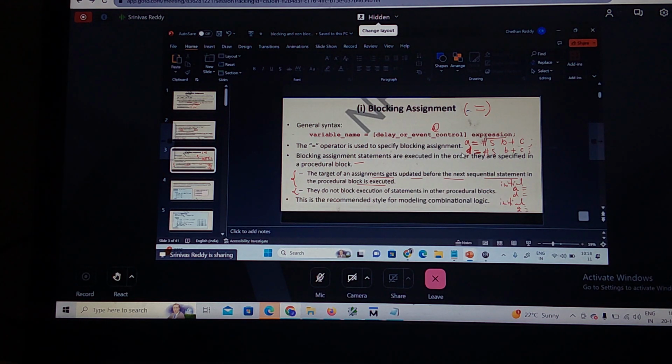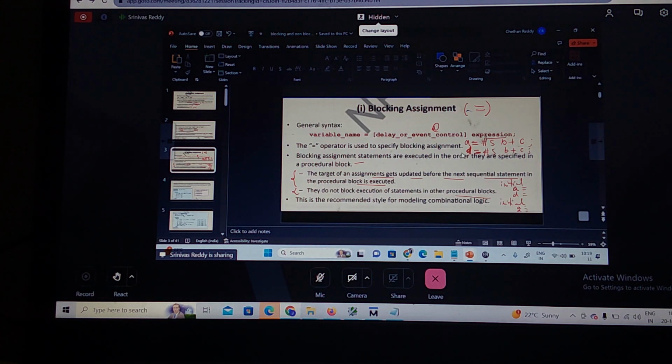But this is not blocking the execution of the other initial begin, because these two start executing concurrently. That is the meaning of the second point: they do not block the execution of statements in other procedural blocks. Only inside that procedural block does it block the statements when you are using the blocking operator.